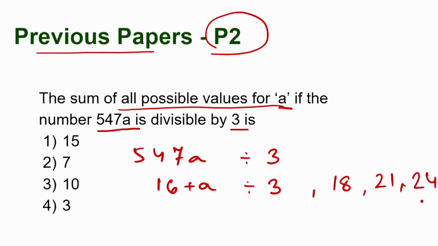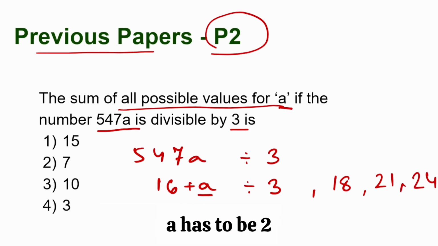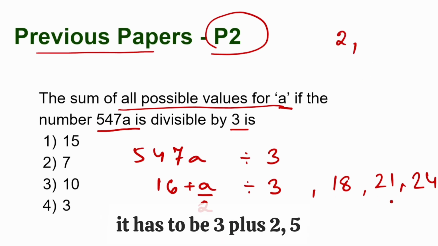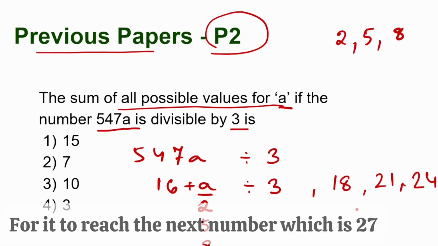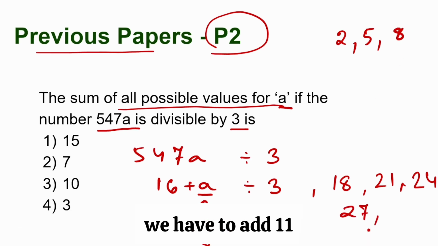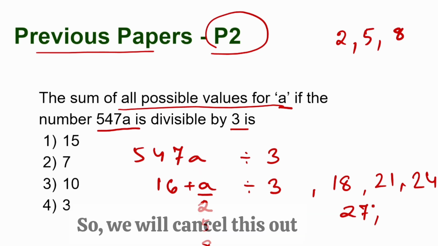So let's see, for this number to be 18, A has to be 2. So 2 is one possible answer. For this number to be 21, it has to be 3 plus 2, 5. So 5 is another possible answer. For this number to be 24, it will be 5 plus 3, 8. So 8 is another possible answer. For it to reach the next number, which is 27, we have to add 11. So it can't be a single digit, so we will cancel this out.